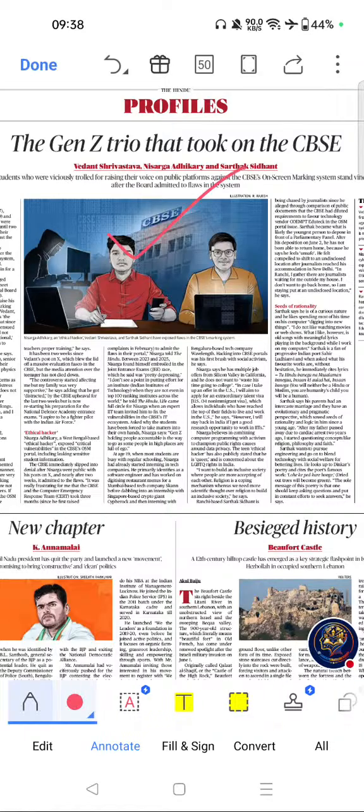This one. Gen Z trio that took on the CBSE. If you see the importance, education governance is a major UPSC GS2 topic. Cybersecurity and data privacy are emerging GS3 themes. Public procurement transparency is important for governance and ethics.